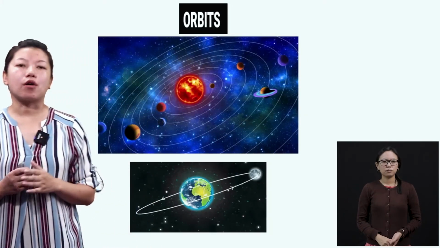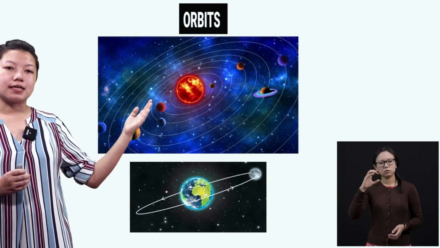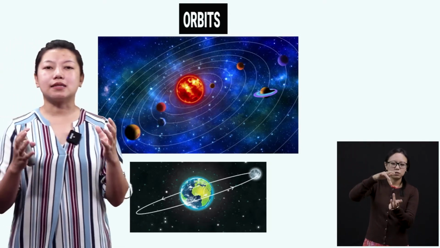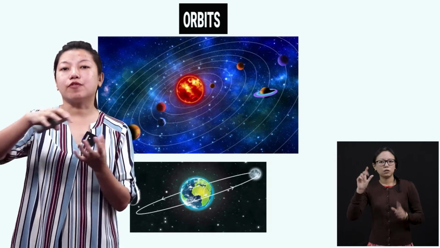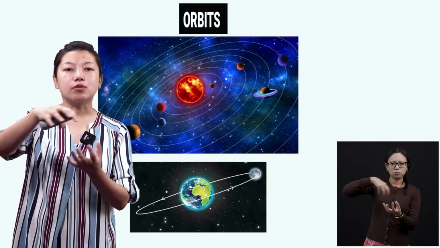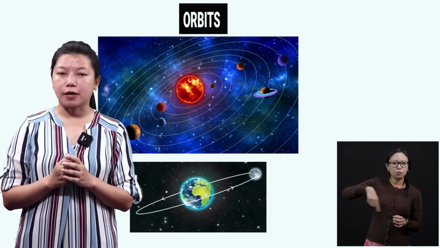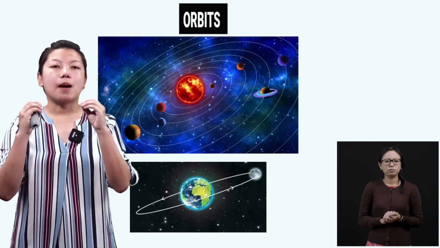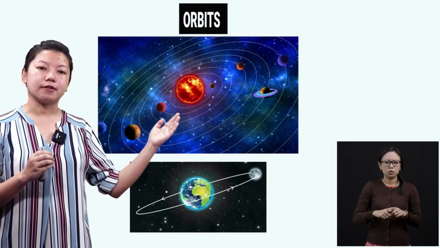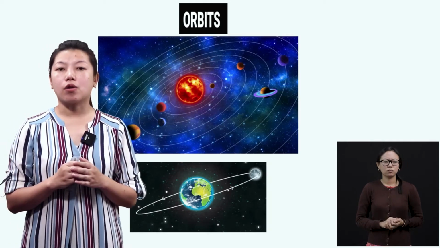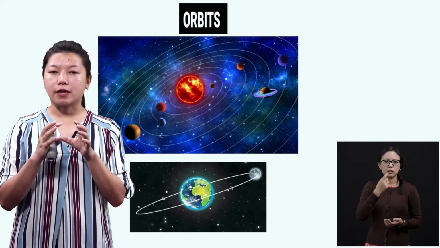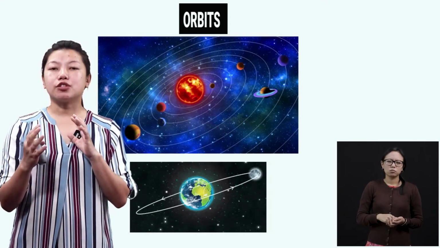Next is orbit. Now, as I said, we have the sun in the middle and all the 8 planets that revolve around the sun. That means they make a circular motion around the sun, okay? And they all have a fixed path called the orbit. Now, can you see those white lines here? These are the orbits. So every planet has a different orbit, okay? And they don't change those orbits.